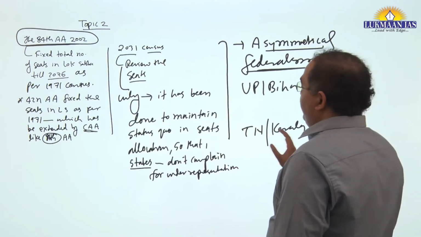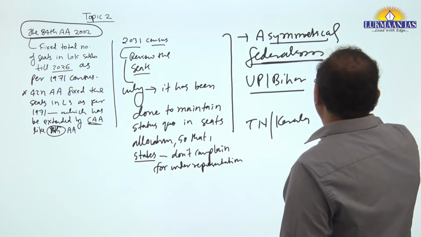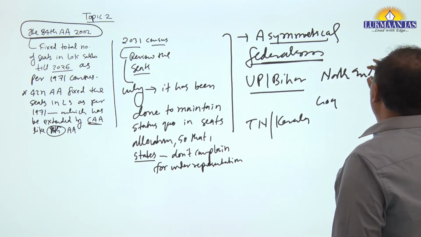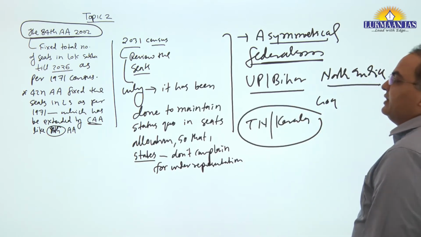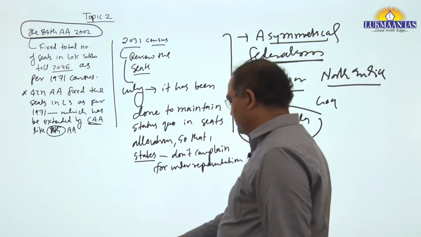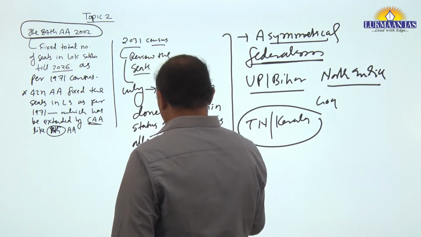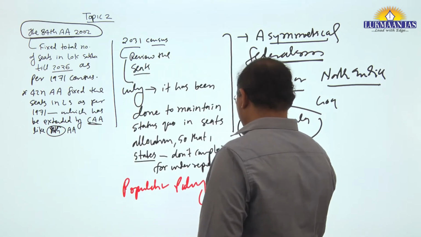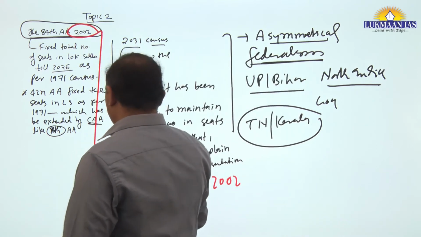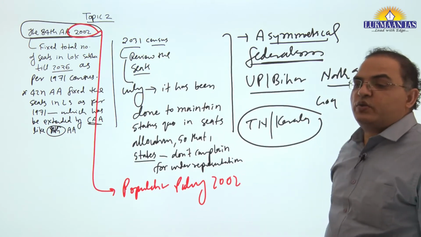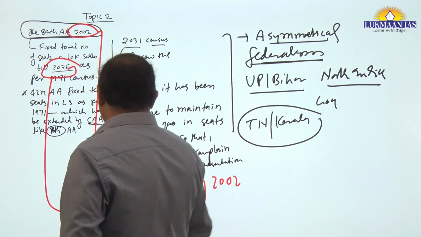On the one hand, North India has a huge population, while the southern states have achieved replacement level. It was expected that population policy would also come into debate. You should know the population policy 2000, which was also enacted, so that by 2026 we would achieve stabilization.